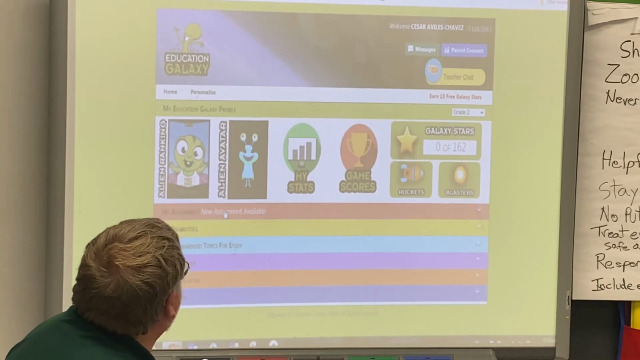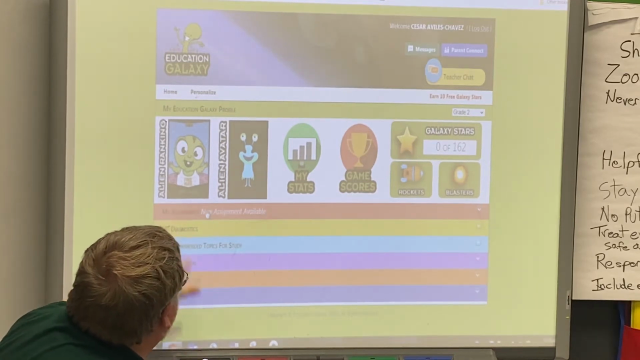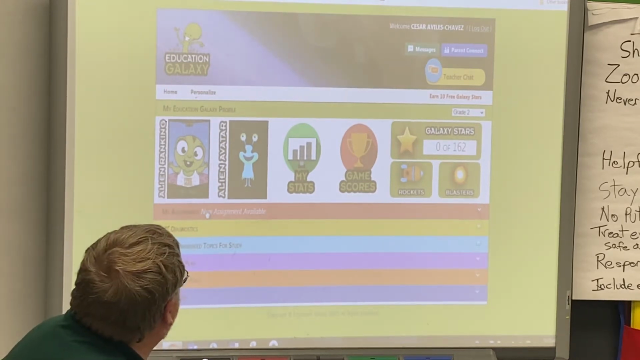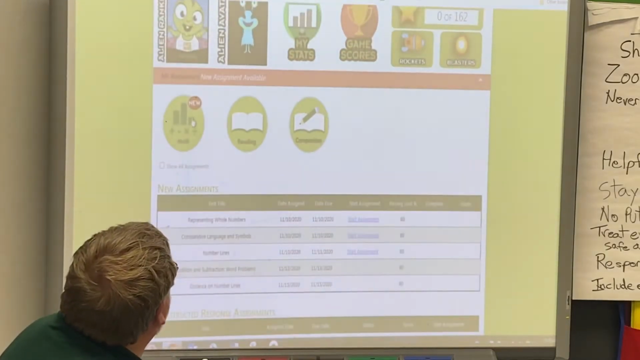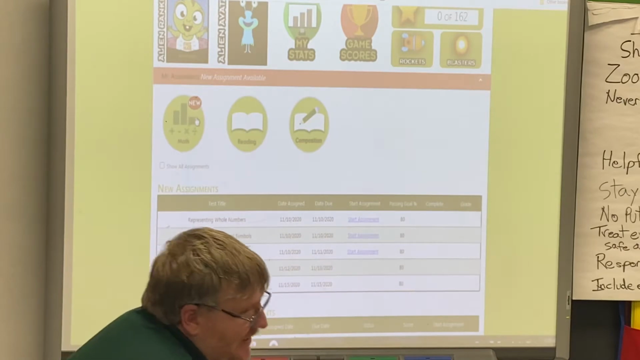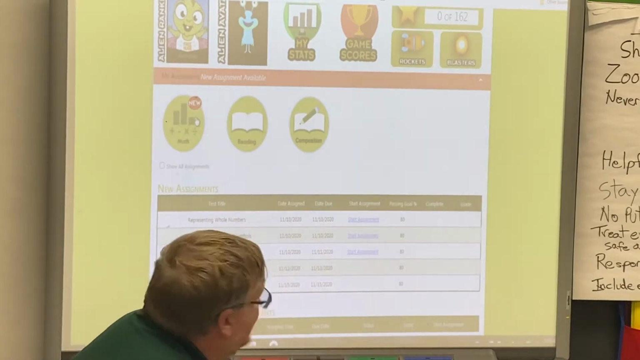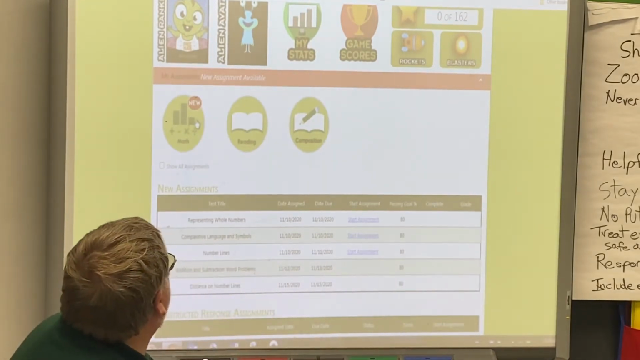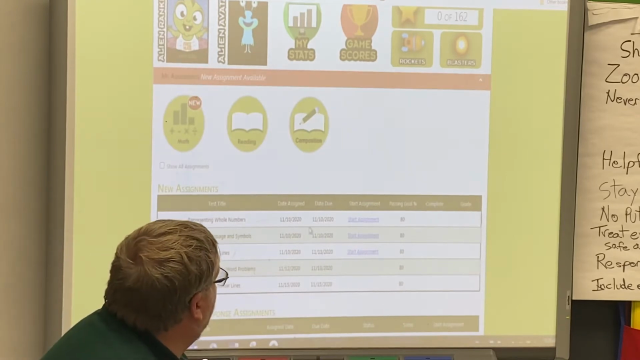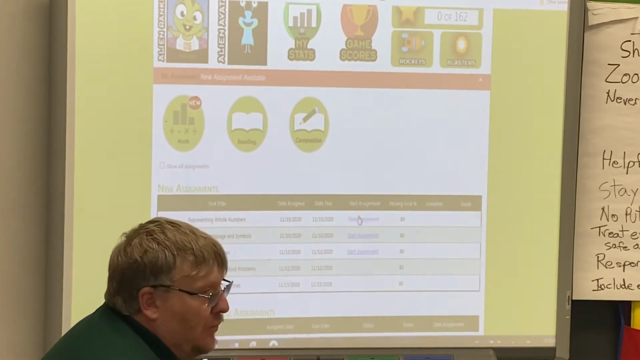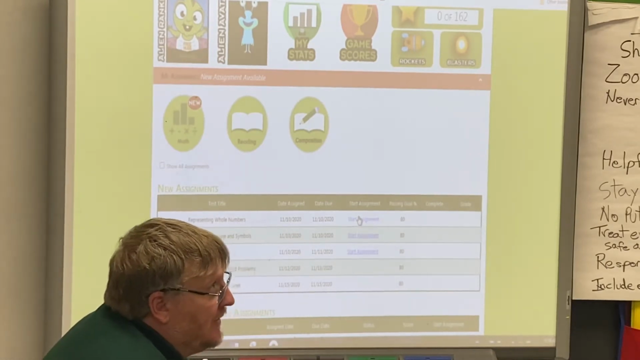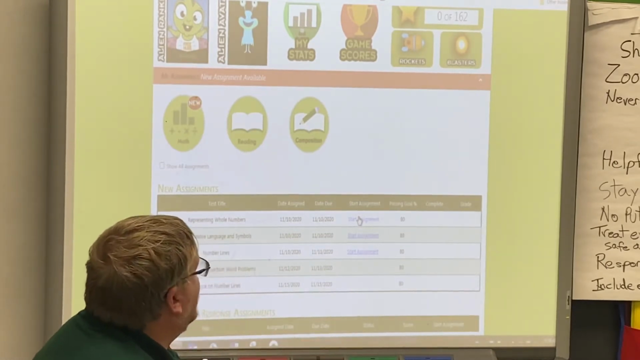So what you're going to do is click on the first link right here. It says My Assignments. It's the red bar. And then it'll say New. That's because I just assigned it last night. So you can click on Math. And when you click on Math, you'll see different activities right here. We're going to do the first one together. We're going to do actually each of these together the next several days. Each one's a little different.